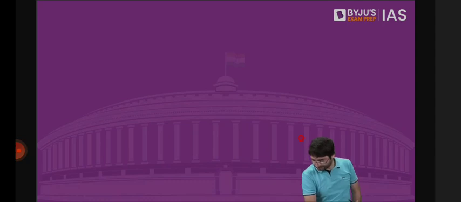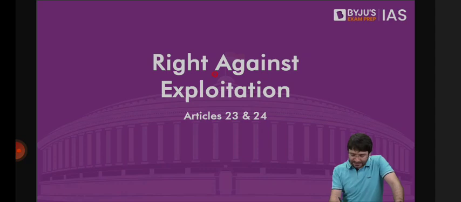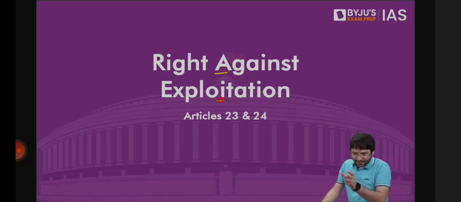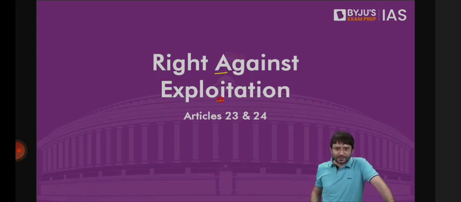Done? Great. Now let's look at two other important fundamental rights under the category right against exploitation, which means first we need to provide equality to the people. Then we need to ensure that they have the freedom to do whatever they want to do. And at the same time, they should not also be exploited. Who are the groups in India which are being exploited a lot? Women, children, members of the SC and ST community, their exploitation is covered under Article 17.